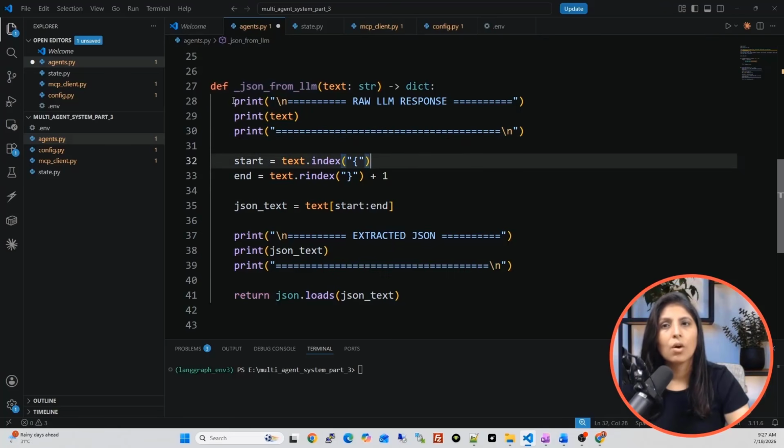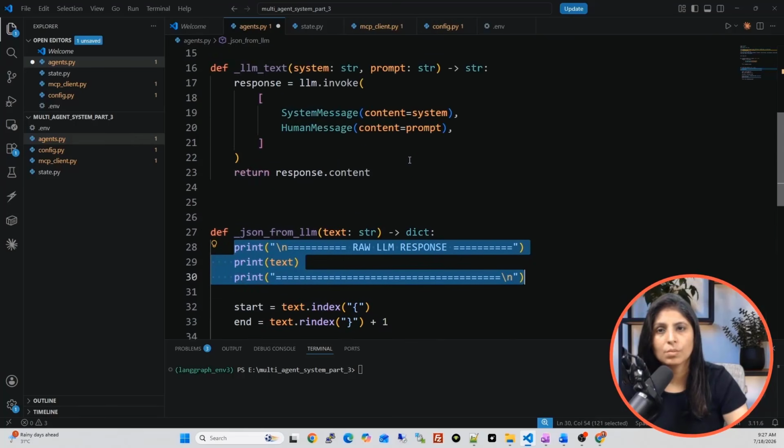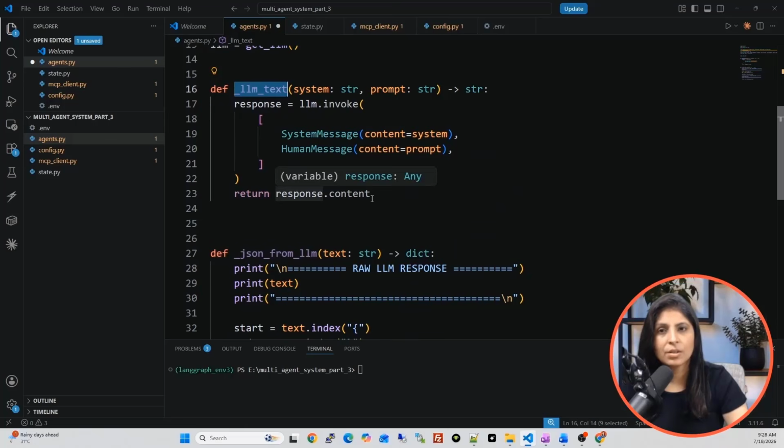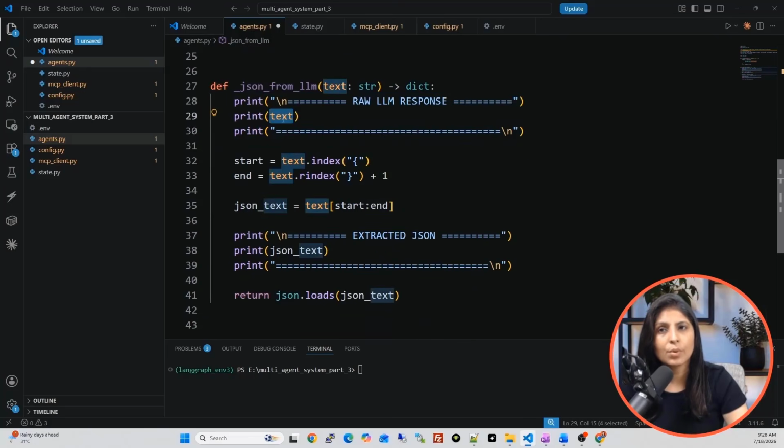So first, whatever output we get from the LLM, means first we will use this function. This function will generate some output, and that output we are showing over here. Then from that output which we got from the LLM, we are finding the position of the first curly brace, and then the position of the last curly brace. Whatever is written in between these two curly braces, we store in JSON text, and then we print that output.